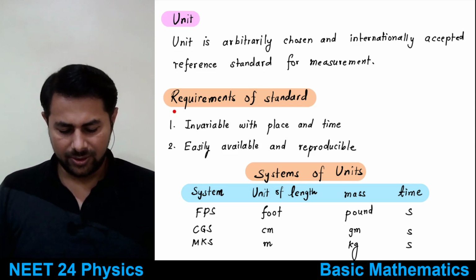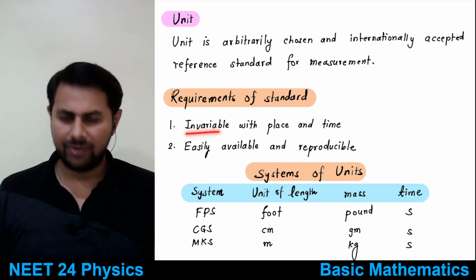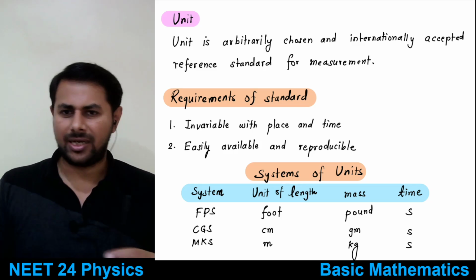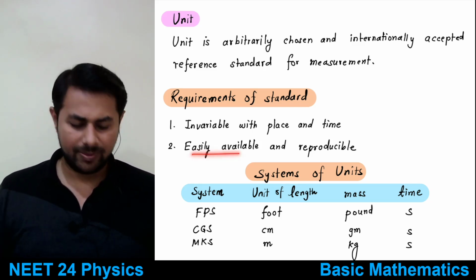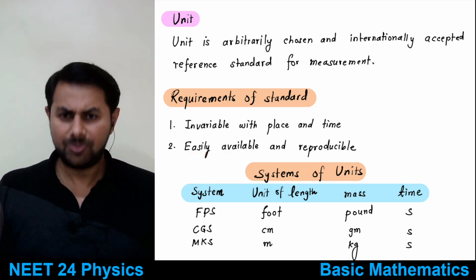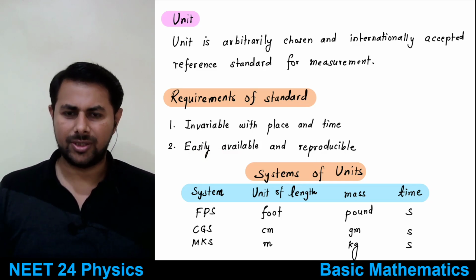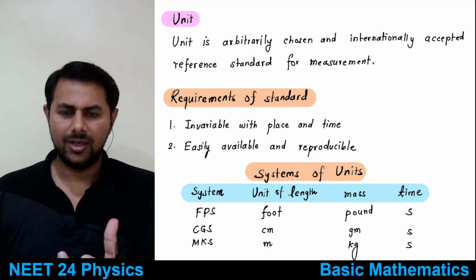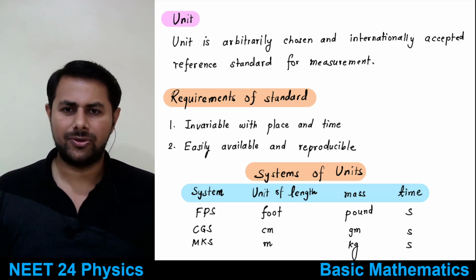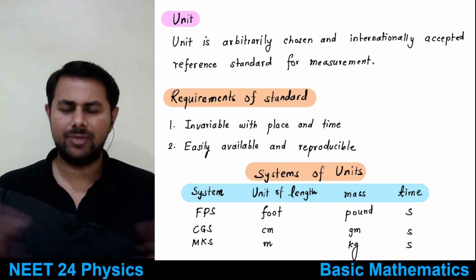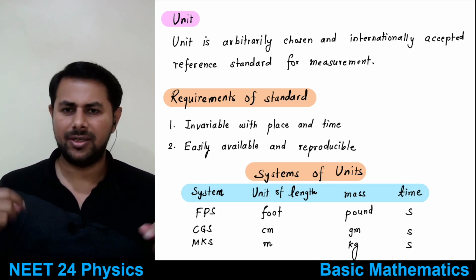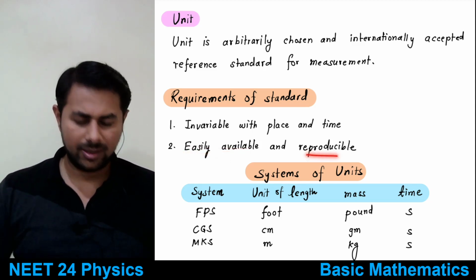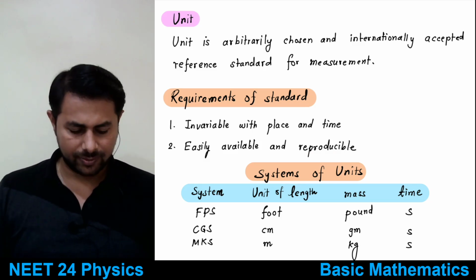So these are requirements of a standard. It should be invariable with place and time. It should not change from this place to that place, and it should be easily available and easily reproducible also. Because if you make, for example, a 1 kg weight, you should be able to make thousands of those, because you want to distribute them for measurement in each and every part of the world. So that's why it should be easily available and reproducible also, right?